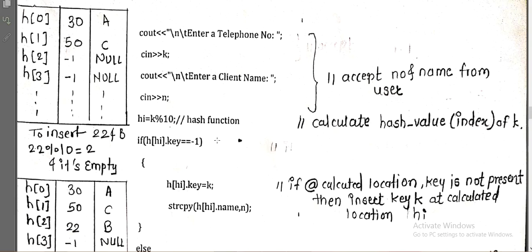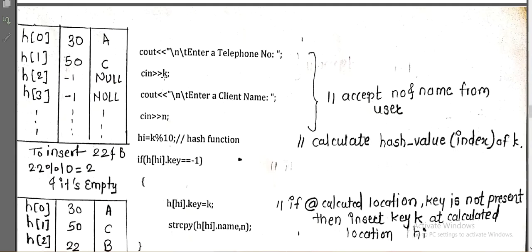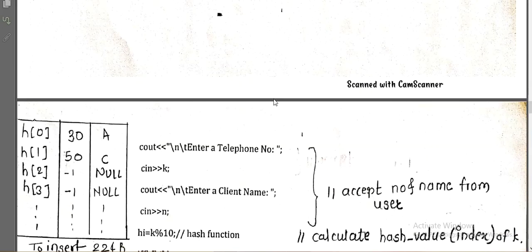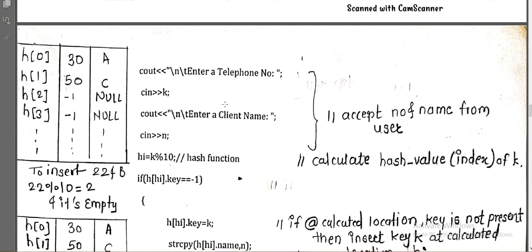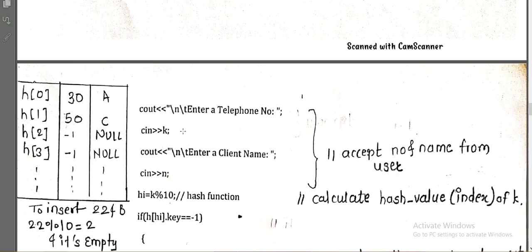Now what is the next thing? If this condition is not satisfied, meaning there is place available in the hash table, then we ask the user to please enter the telephone number which you want to store, and enter the client name which you want to store. That telephone number I am taking in k, that is the key, and the name is taken in the variable n, which is already declared over here, right?